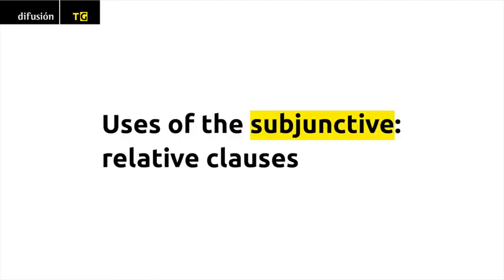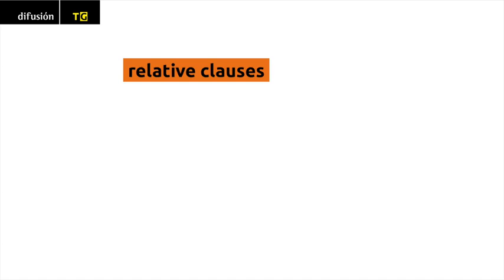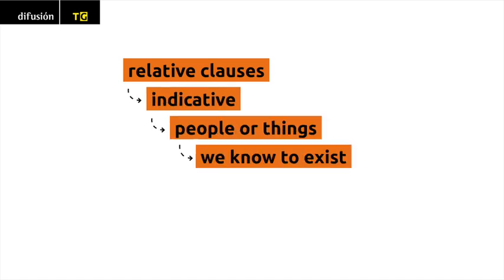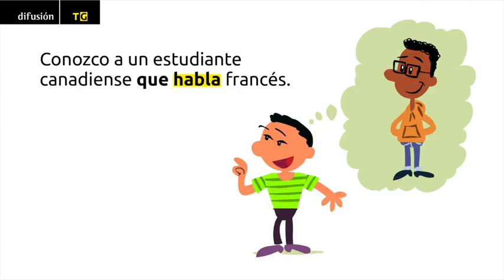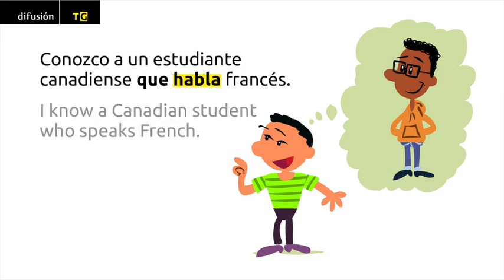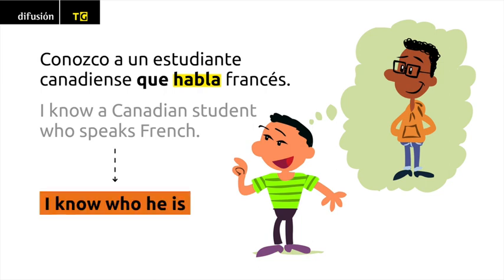Uses of the subjunctive. Relative clauses. In relative clauses, we use the indicative to refer to people or things that we know to exist, or who we can assume exist. Conozco a un estudiante canadiense que habla francés. I know a Canadian student who speaks French. I know who he is.